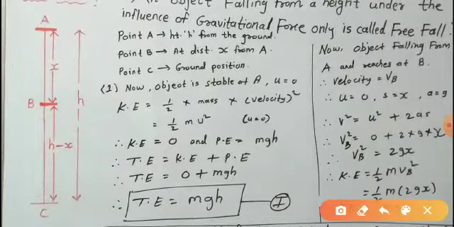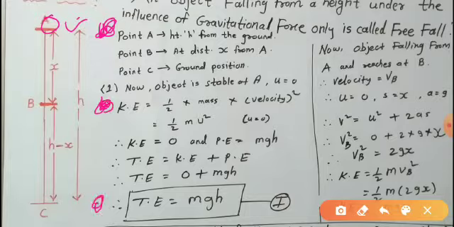In this figure, point A is at a height. The object is at height and it is denoted by point A. When the object is falling from a height, it comes to the center first, in the B position, and then it comes to the ground. So it comes at position B and then at C and becomes stable.